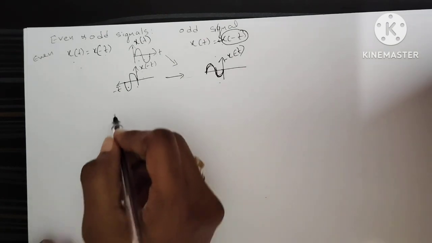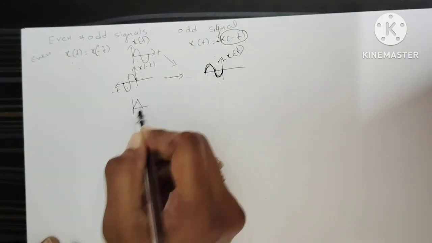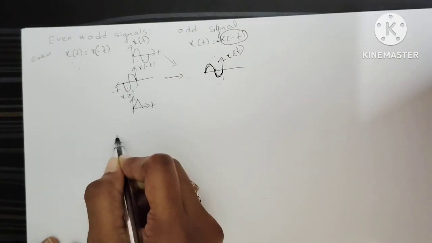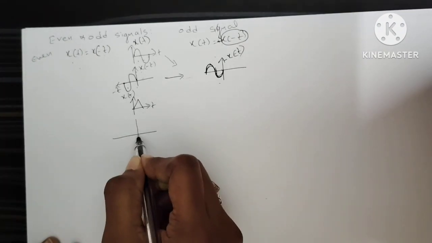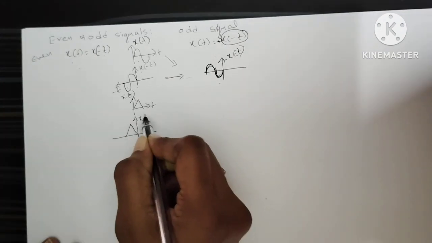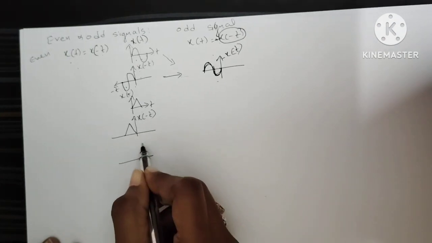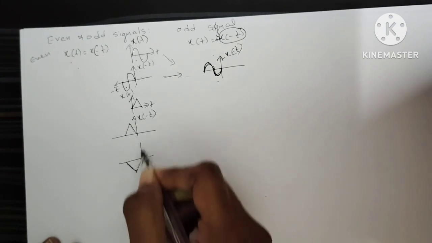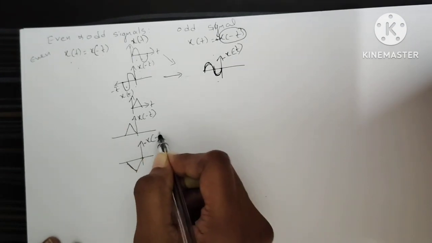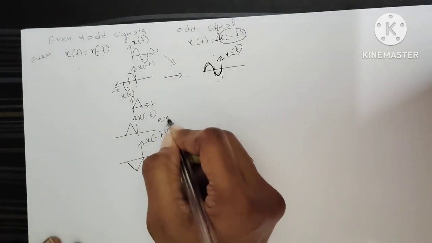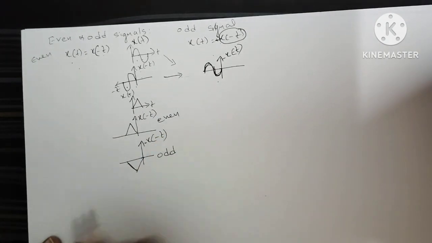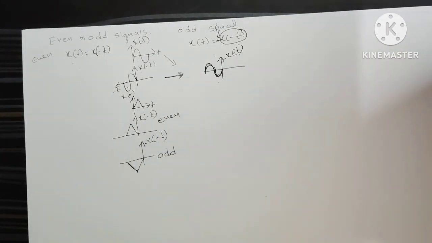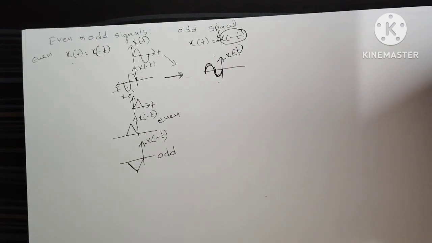If you take any type of signal, for example a triangular signal, this is t and this is x of t. How to represent this signal? This is x of minus t, the folding version, and next the inversion of amplitude, minus x of t. So this one is even and this one is odd. The remaining two signals we have to see in the next video.